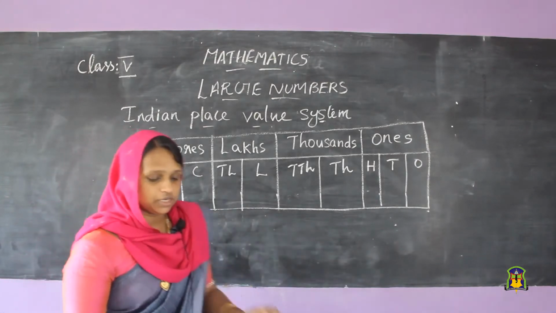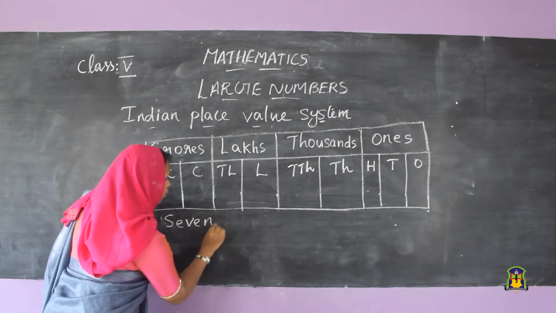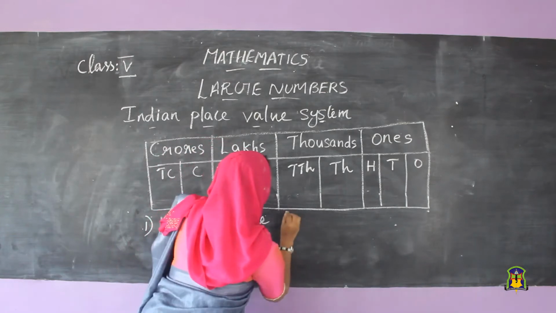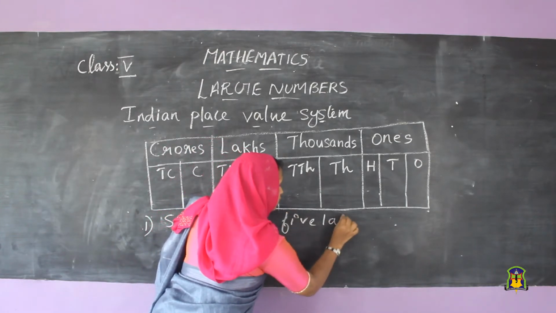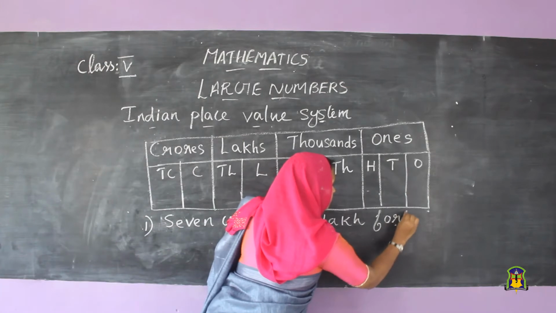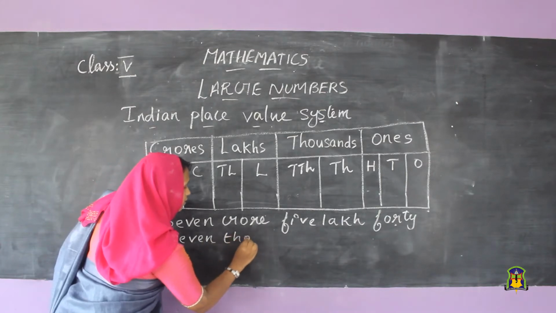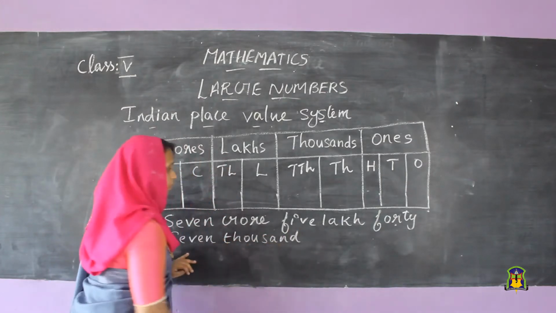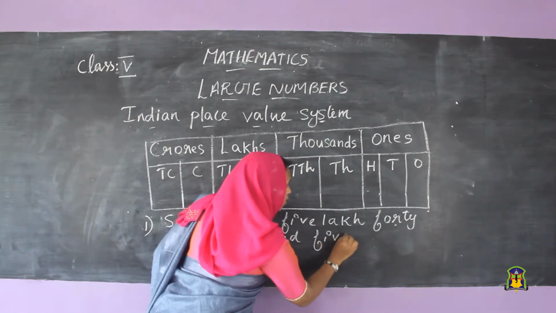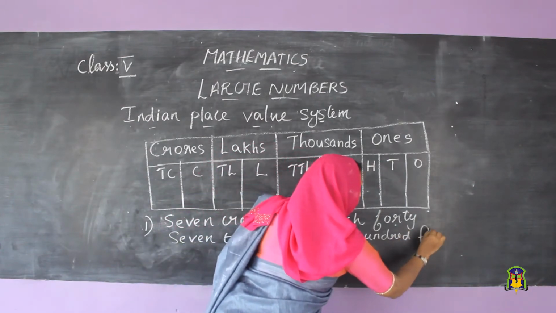In the first question: 7 crore 5 lakh 47,505.